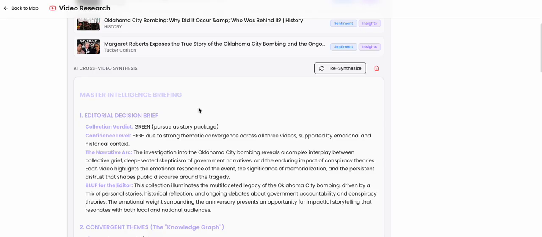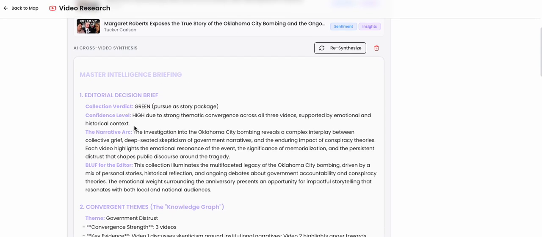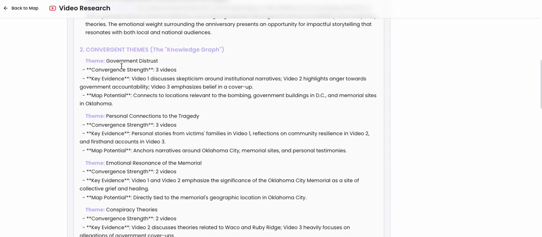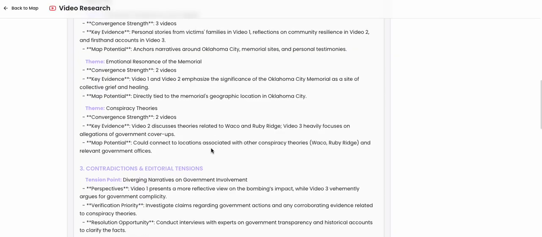It's an art, not a science, but we can weed through all these things and say, hey, the investigation, it's complex between people who are upset. They're very mad about the government narratives because of what the reports after the bombing actually revealed about what happened in the days after the bombing. All of these things are easy to pull out, and we can say the first one, government mistrust, personal connections, emotional resonance,